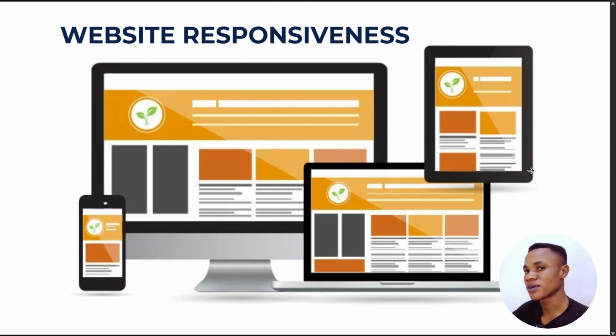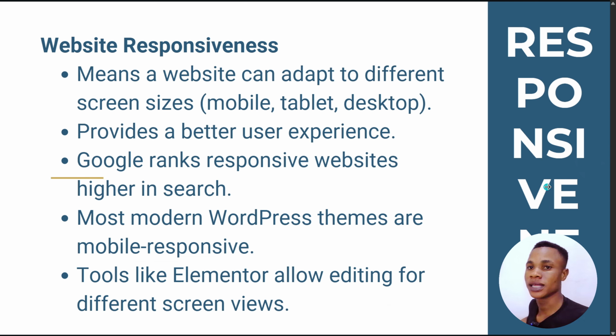Now, website responsiveness is very important. You are designing a website from your laptop, but most of your viewers are viewing it from a phone. So at each section when you are designing, you need to ensure that it's responsive on a mobile phone, as well as a tablet and other gadgets, but just three: tablet, phone, and laptop.